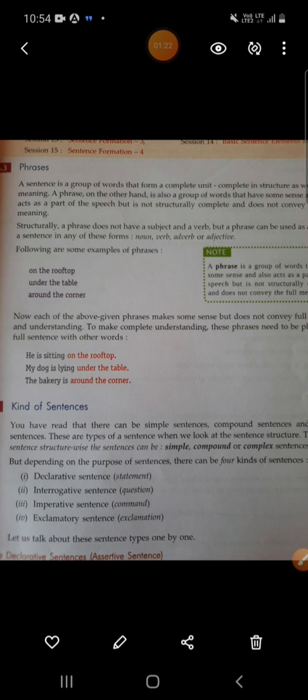To make complete understanding, these phrases need to be placed in a full sentence with other words. Like the example I gave, on the rooftop: He is sitting on the rooftop, right? And the second example, under the table: My dog is lying under the table. Getting me? Around the corner: The bakery is around the corner. Getting me? Now let's move on to the next topic, that is parts of speech.